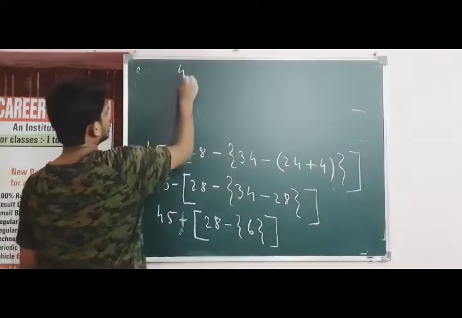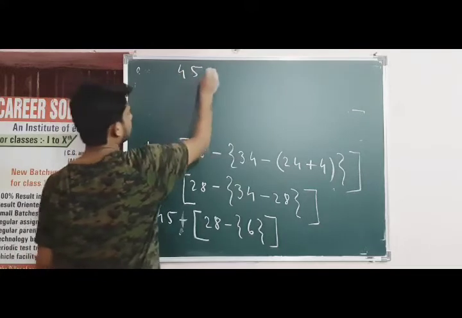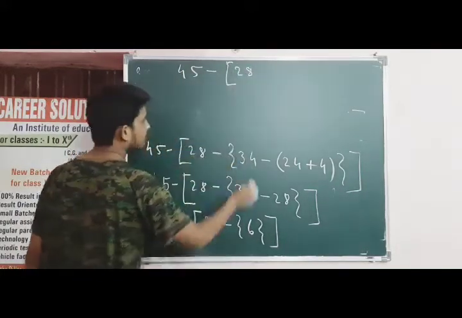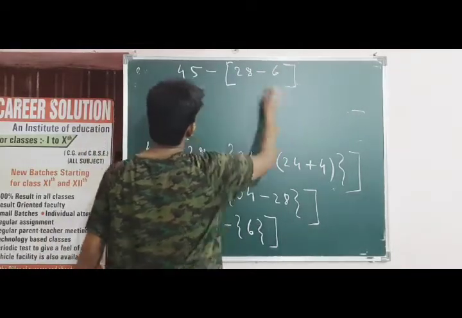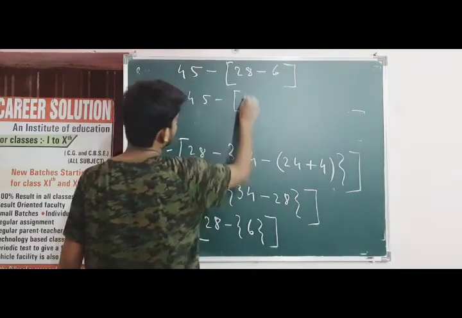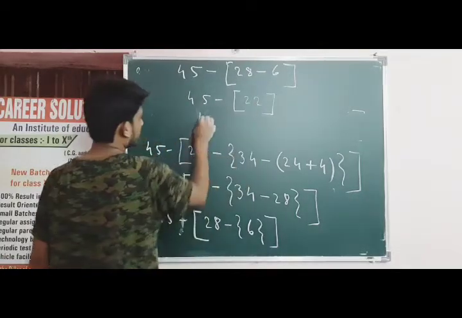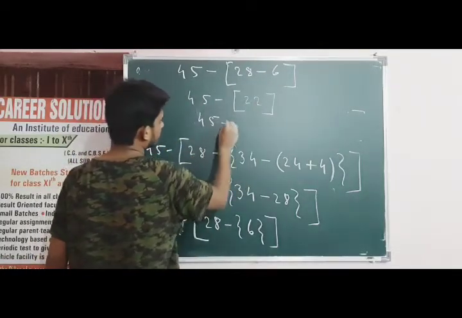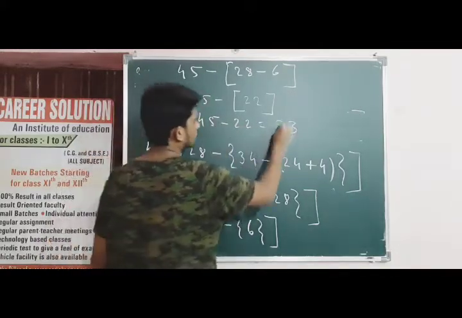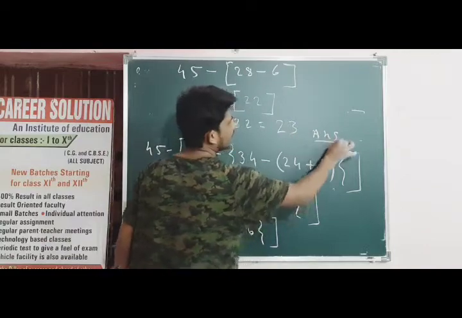Now we will solve the curly bracket. 45 minus 28 minus plus become minus 6, and then 45 minus 28 minus 6 become 22 plus. Now it will become 45 minus plus become minus 22, 5 to 3 and 4 to 2. So 23 is an answer.